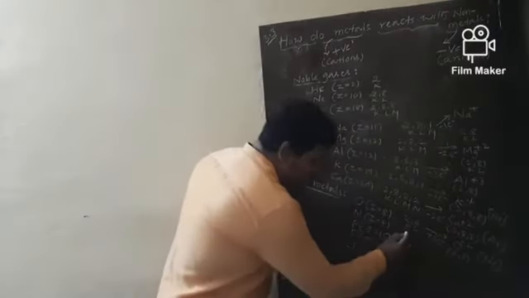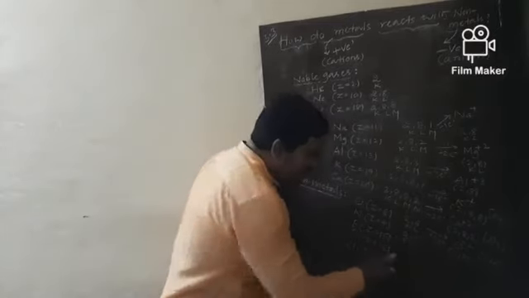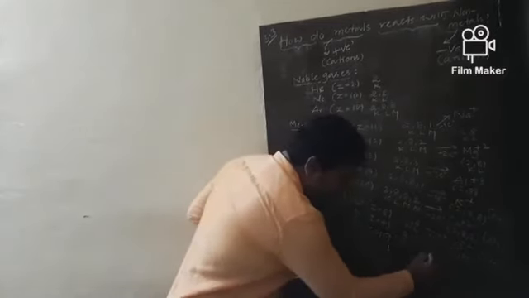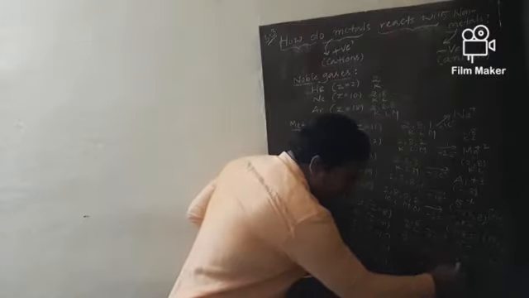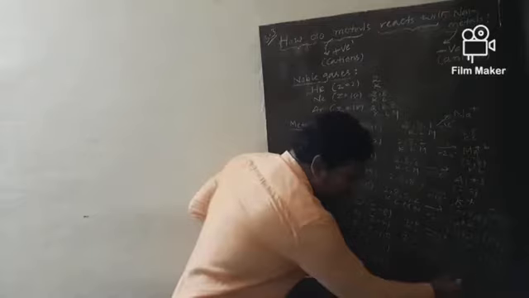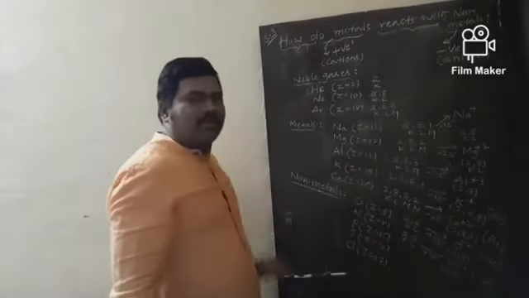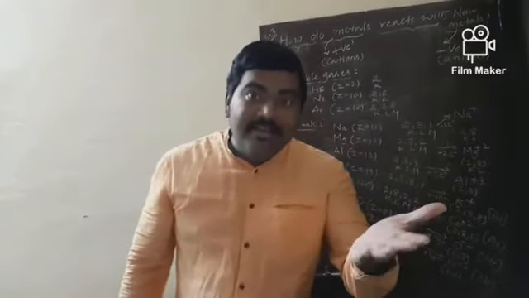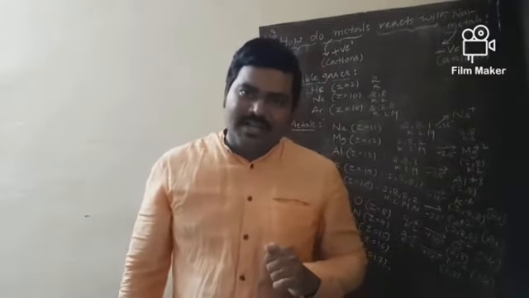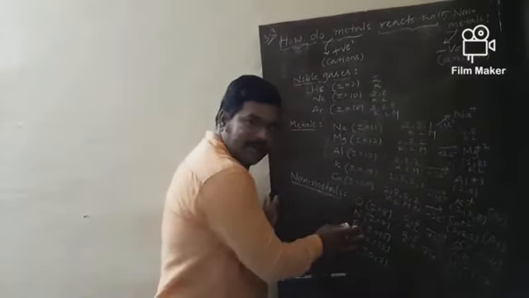And what about nitrogen? 2, 5 electronic configuration. This nitrogen would gain 3 electrons to attain N-3, where the configuration becomes 2,8 and the nearest noble gas is neon. So, nitrogen would gain 3 electrons to attain stability. And what about phosphorus?